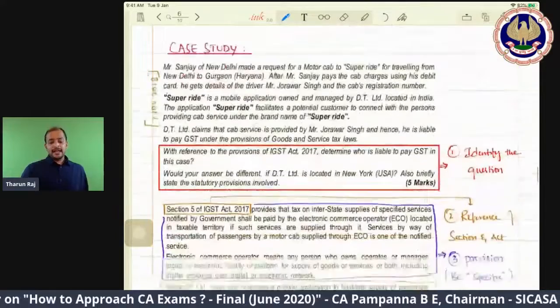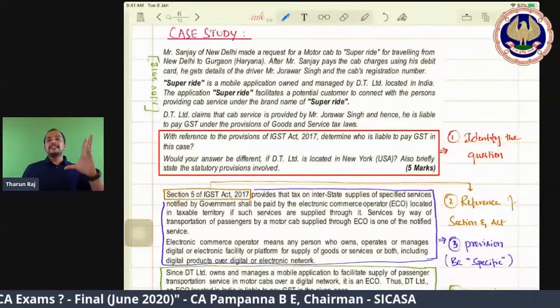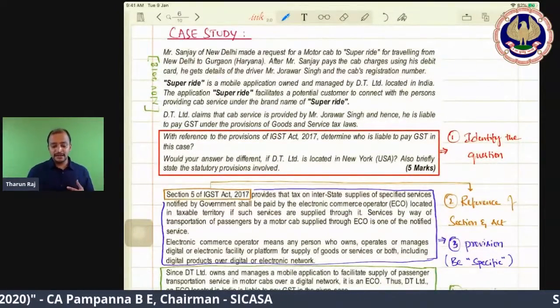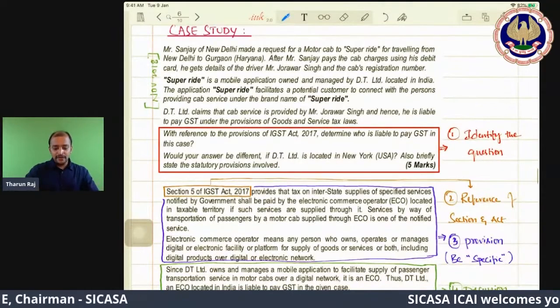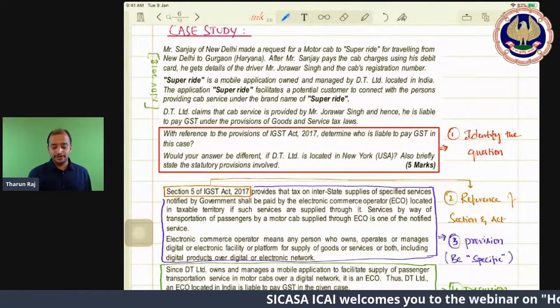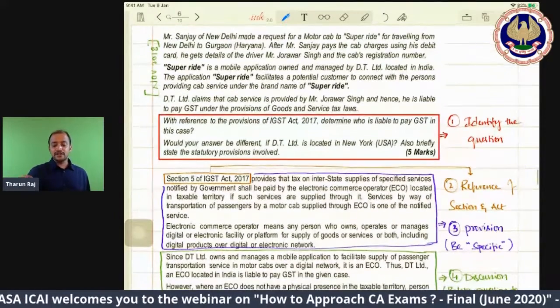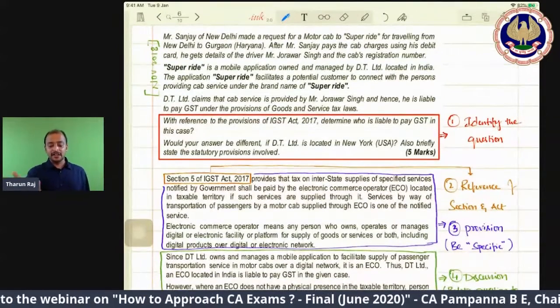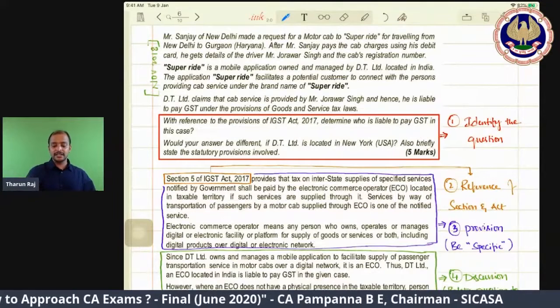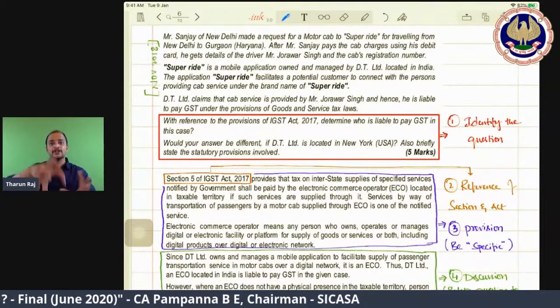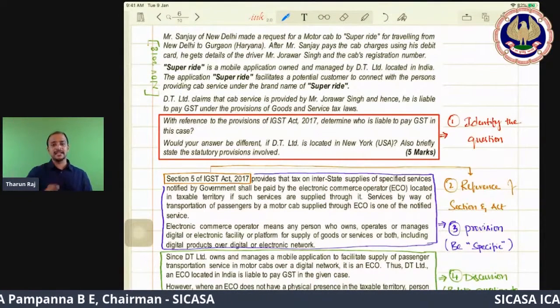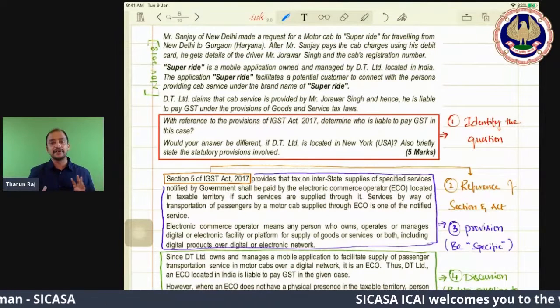Then, next, case study based question. How to approach that case study based question? So here, there is one question which I have taken from the November 2018 attempt. Mr. Sanjay of New Delhi made a request for a motor cab to Super Ride for traveling from New Delhi to Gurgaon. After Mr. Sanjay paid the cab charges, like that, one scenario they have given. One particular Sanjay is traveling in a cab like that, they have given.